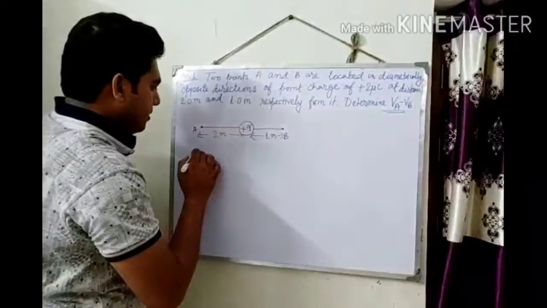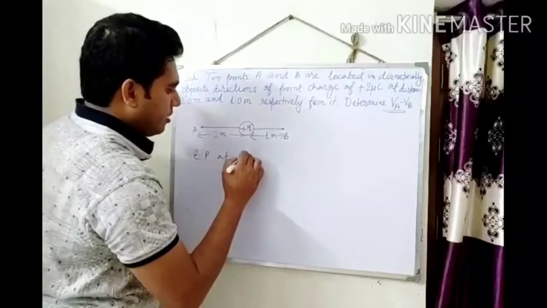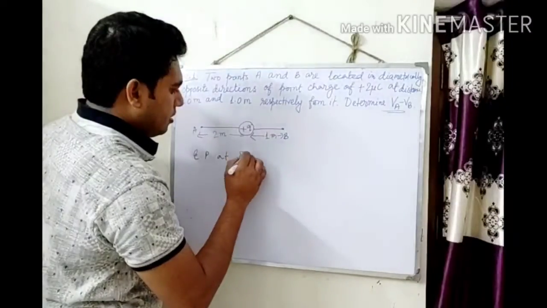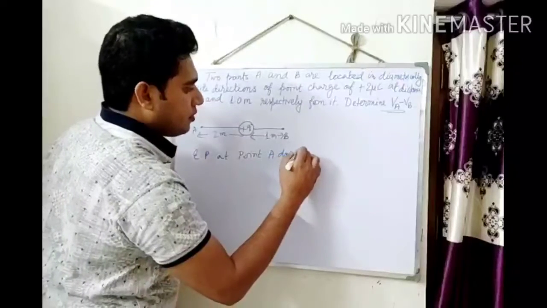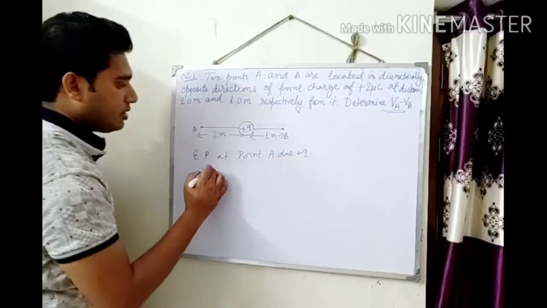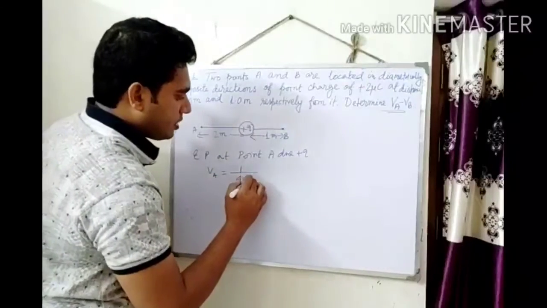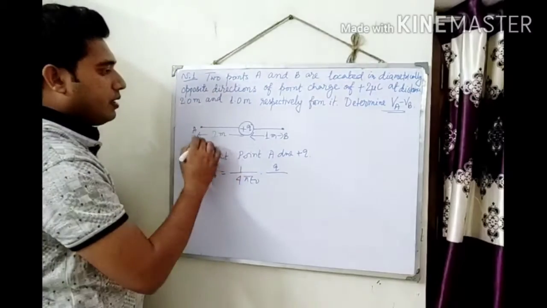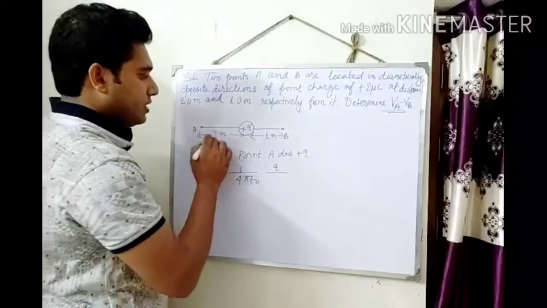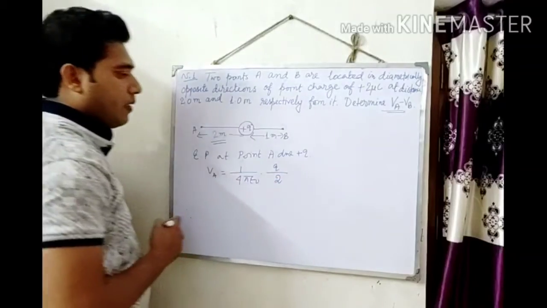So the electric potential at point A due to the positive charge Q is VA. From the expression of the potential, it is equal to Q by the distance, which is given here as 2 meters, so write 2.